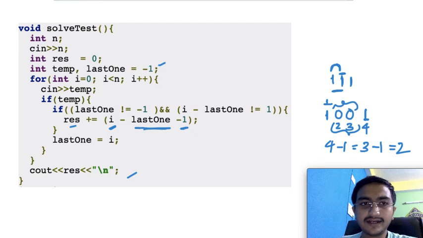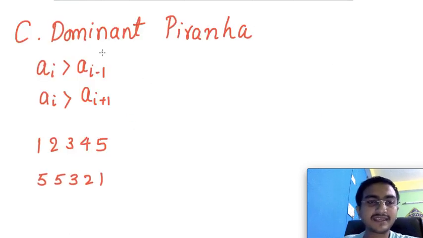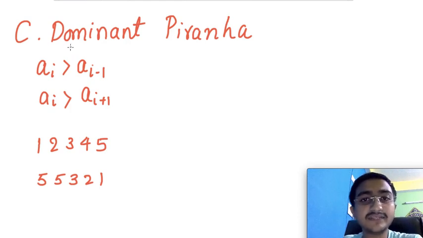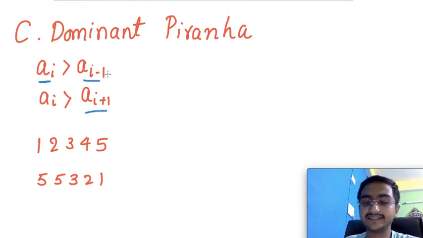Yeah. So let's move on to the next question. This question is C, Dominant Piranha. In this question it was given that a piranha is called dominant when it can eat its adjacent piranha to its left or right, given that its value is greater than that. So basically, if the piranha is, let's say, 3, this can eat the piranha with capacity of 2 as well, okay?